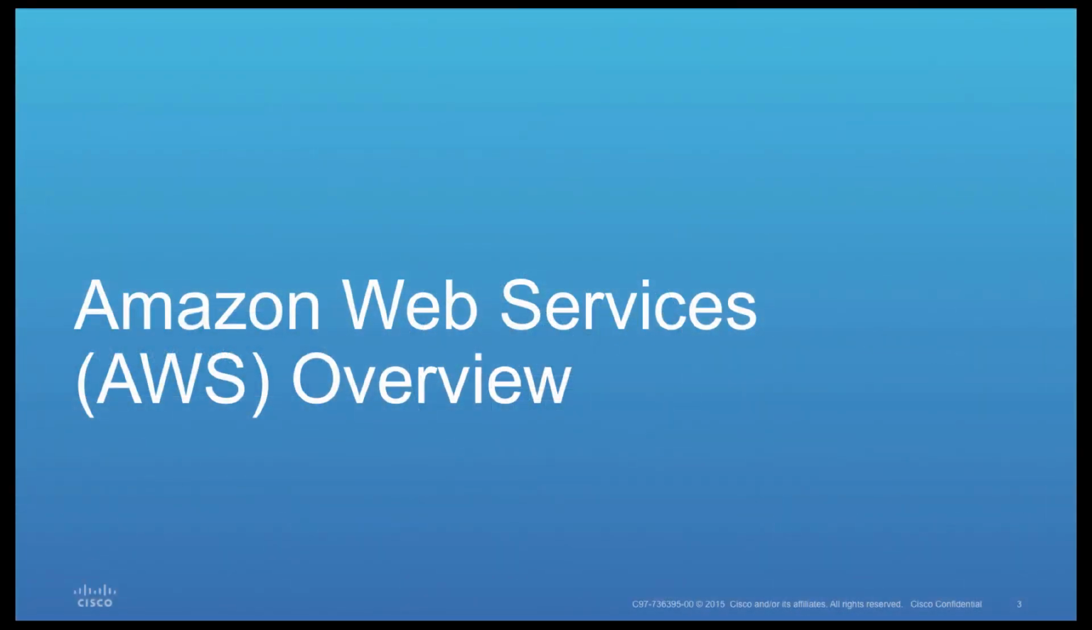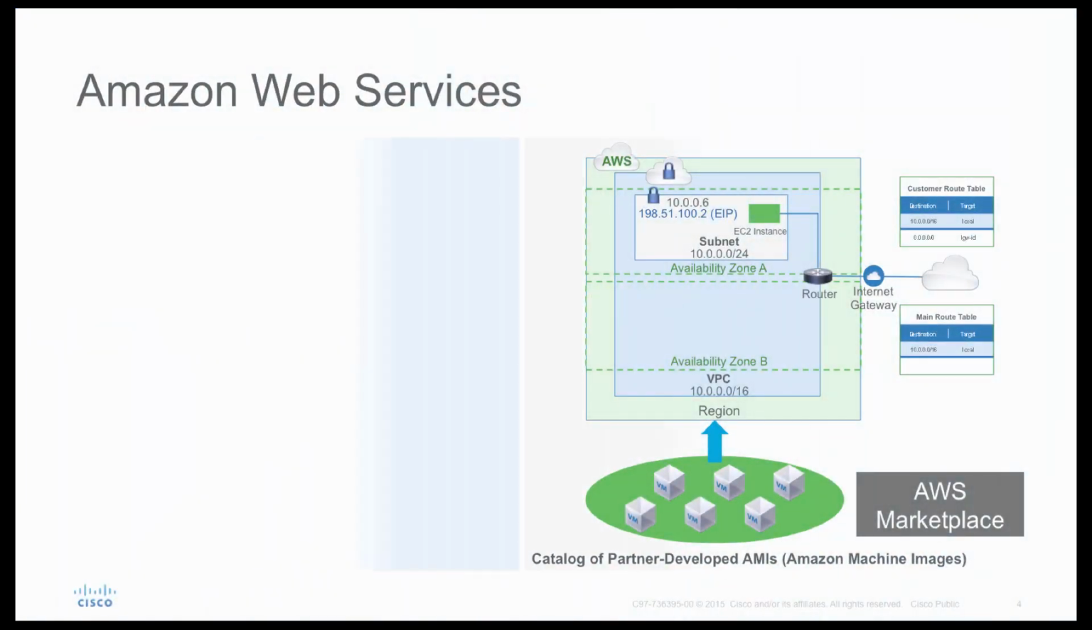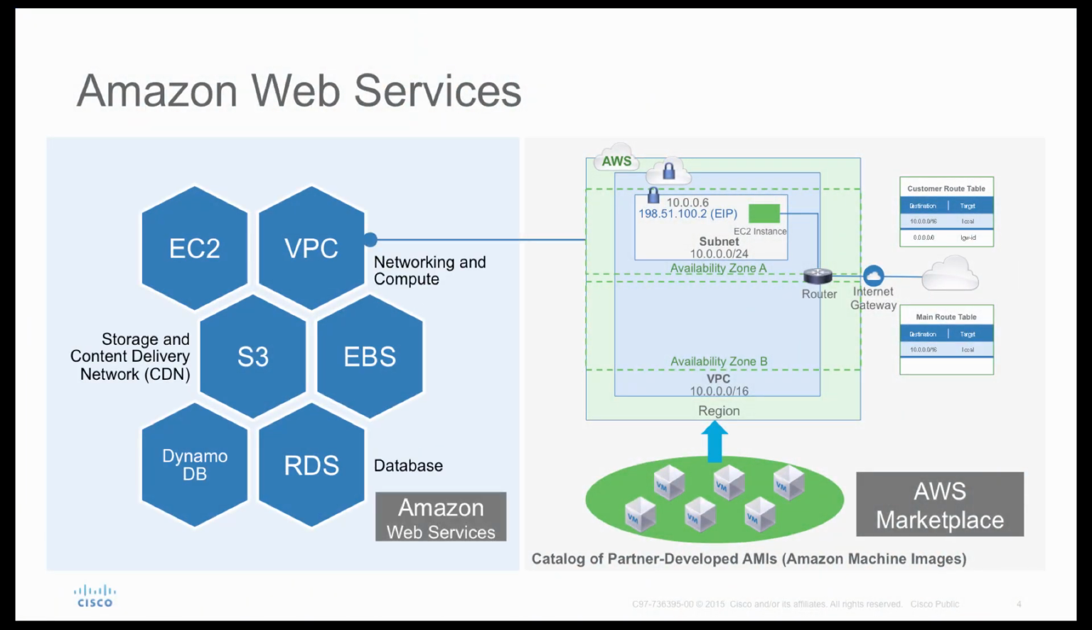Let's begin with our first topic, Amazon Web Services Overview or AWS Overview. AWS is a cloud service provider that offers compute, storage, database, application, and development services. So if you look at this slide on right hand side, you will see a good example of a virtual private cloud. So when you create a virtual private cloud in AWS environment, the benefit that you get is complete flexibility over that network.